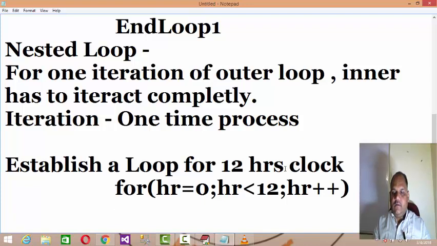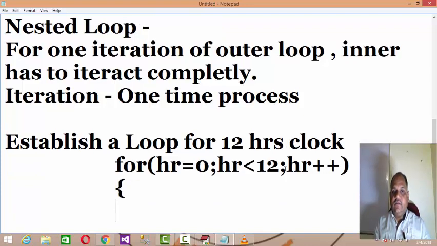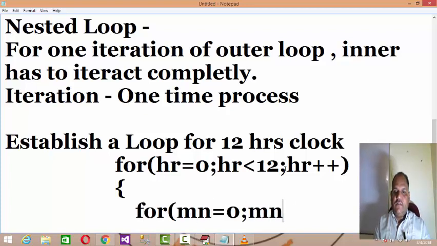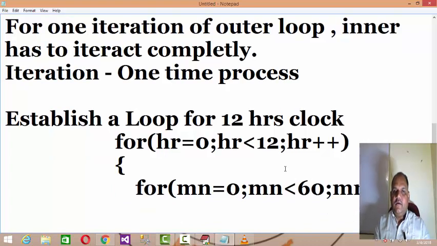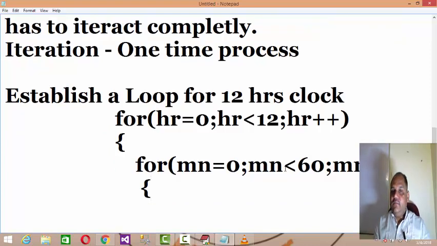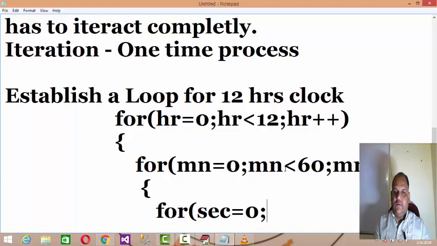So for 1 hour, as we know that 1 hour consists of 60 minutes, then for minutes equals 0, minutes less than 60, minutes plus plus. Just understand that there is no 12, it's 0, then 1, 2, and so on. Similarly there is no 60th minute, it is 0 to 59, a total of 60 minutes. And then for second equals 0, second less than 60, second plus plus.